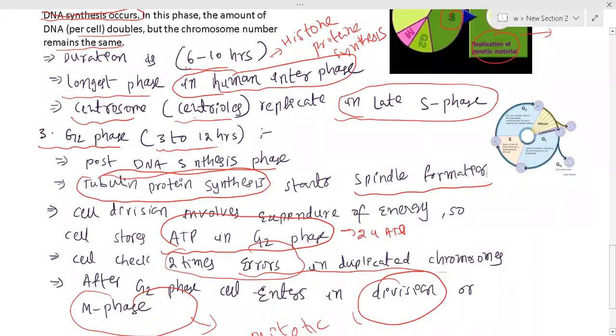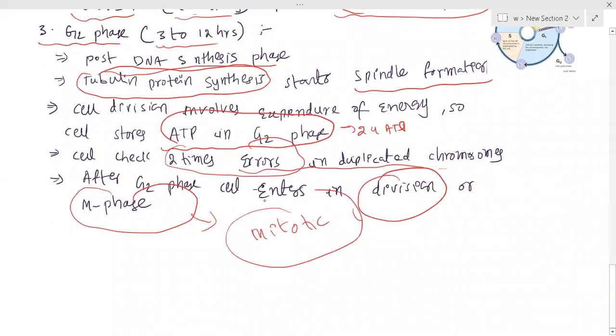Because an important major task takes place in mitotic division. That is the reason each and everything is checked, so they can rectify each and every mistake. If G1 phase is perfect, then it enters into S phase. If S phase is perfect, then it enters into G2 phase. Suppose there is a drawback in either G1 or S phase, then G2 phase cannot allow the cell into M phase. So if everything is perfect, only then does the G2 phase enter into M phase.